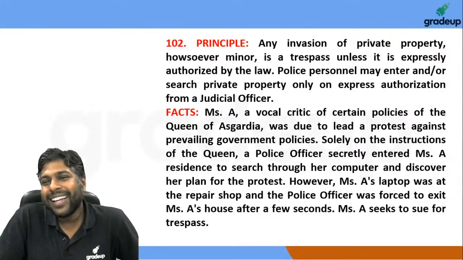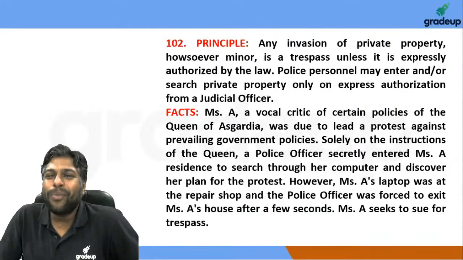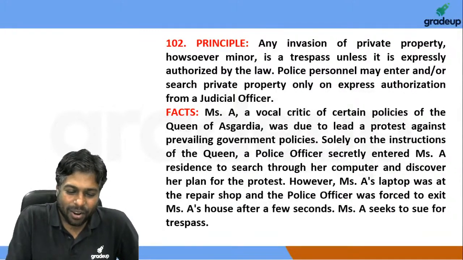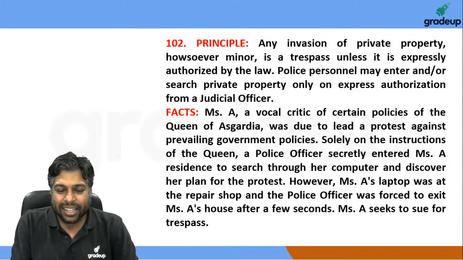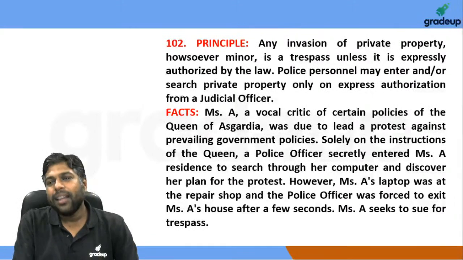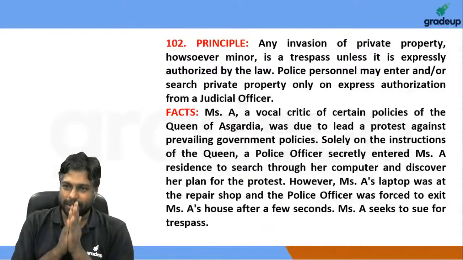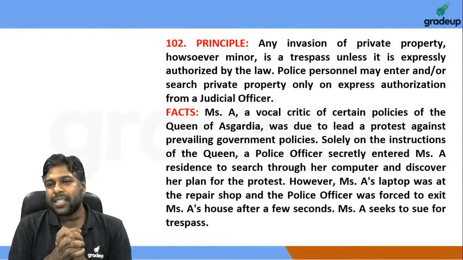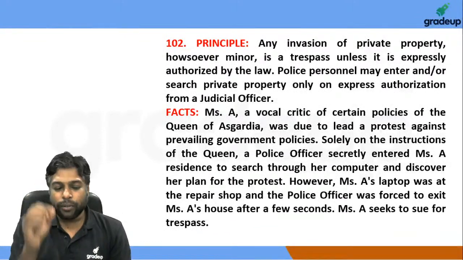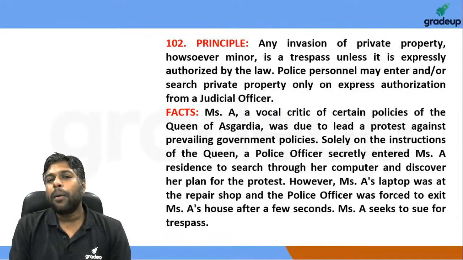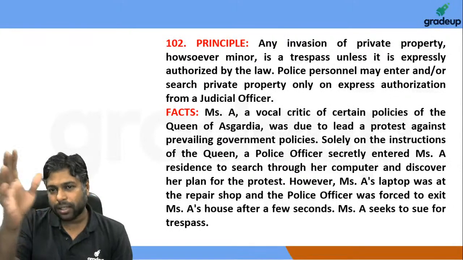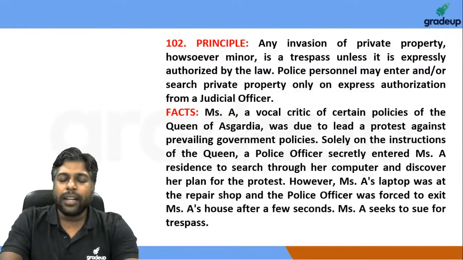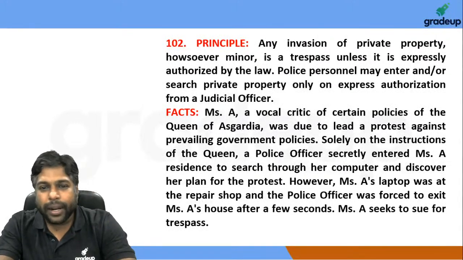What is the theme of AILET 2021 legal reasoning section? The theme was, and it clearly looks to be that once again, we have to look for the exception. What is the exception in this case? Only if there is a permission from a judicial officer. Only if it is with the permission of a judicial officer, then you can enter. Here, it was through the orders of the Queen of Asgardia.